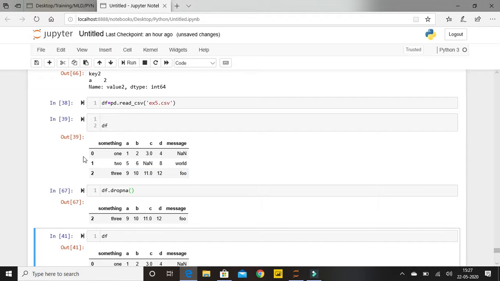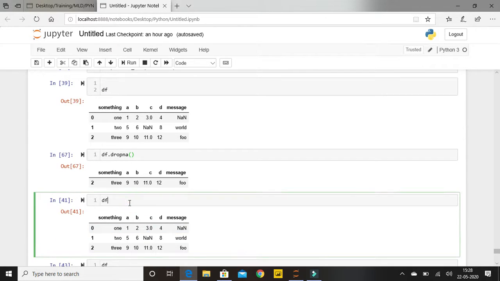You'll be able to find in my 0th index of row, there is one NaN in my message column. It deleted that because it found one NA value. In the first index of my row, you'll be able to find there is this NaN value in my column C. It deleted that. Now the only thing left is the second index of row, and there is no NA value. So it is giving only that data, and it is dropping the entire row where there is any NA value.